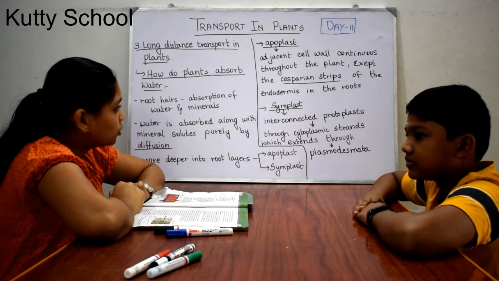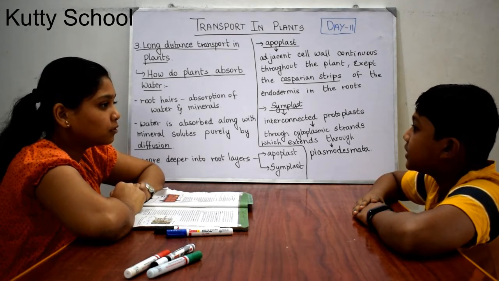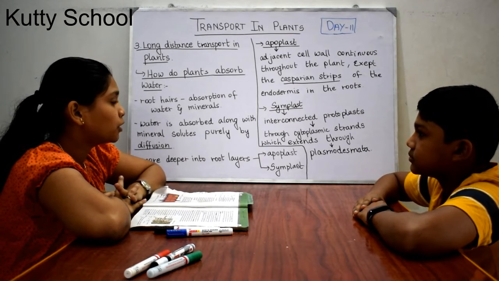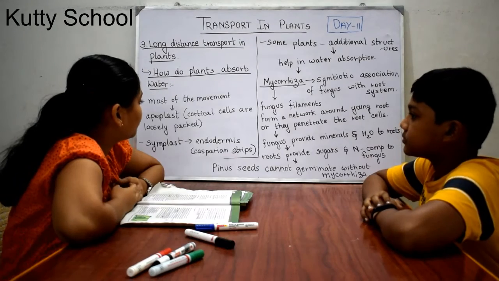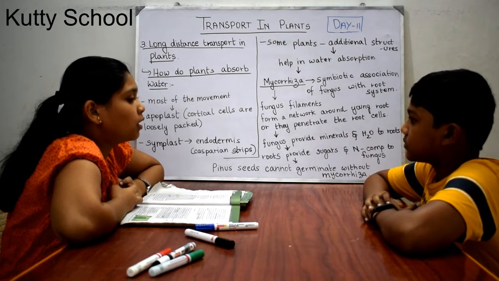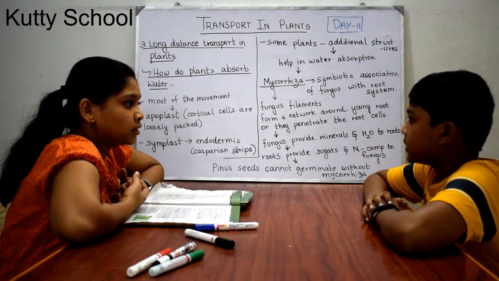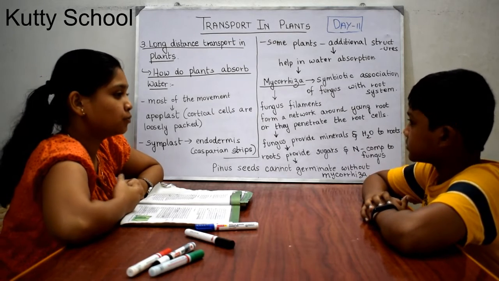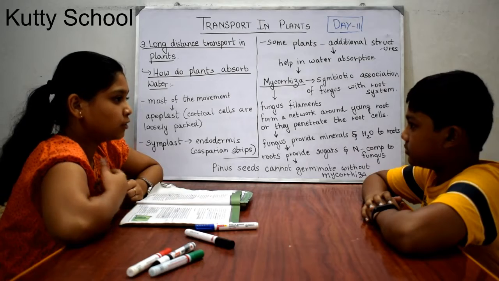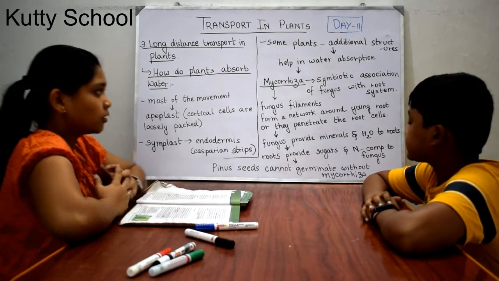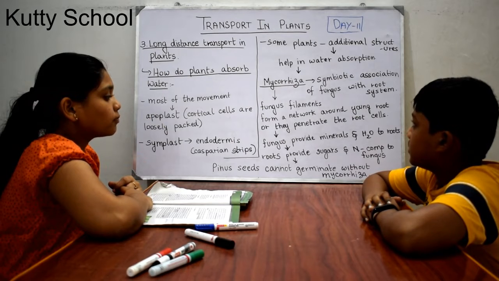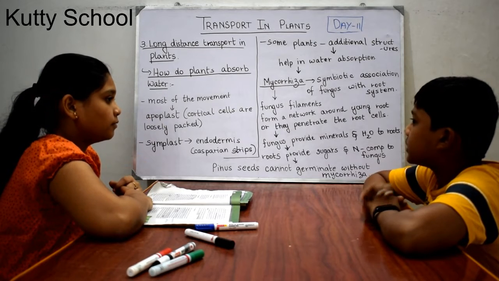Next we will see how water moves into the endodermis. The endodermis has Casparian strips, right? How water can move through it will be seen next. Now we are going to see how water enters through the Casparian strips of the endodermis, and whether there is another mechanism to obtain water, to transport water.